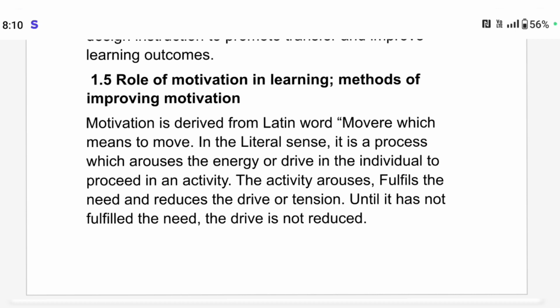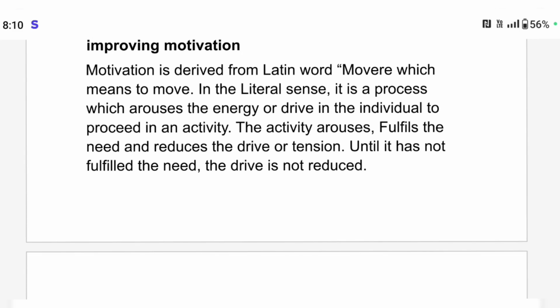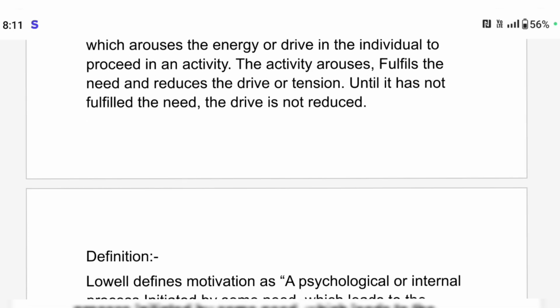improve the learning outcomes. Coming to topic 1.5, that is the role of motivation in learning and methods of improving motivation. Motivation is derived from the Latin word movere, which means to move. In the literal sense, it is a process which arouses energy or drive in the individual to proceed in an activity. The activity fulfills the need and reduces the drive or tension. Until the need is fulfilled, the drive is not reduced.